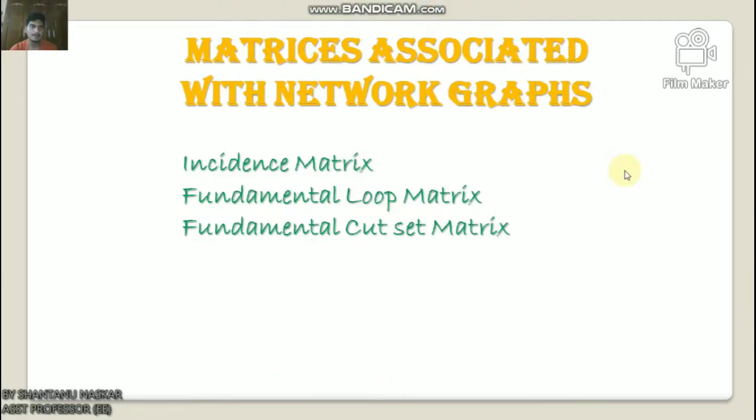Okay. So now we will discuss matrices associated with network graphs. We have already discussed how to convert an electric circuit into an equivalent graph. Now let us discuss the network topology matrices, which are useful for solving any electric circuit or network problem by using their equivalent graph. These are the following 3 matrices used in graph theory. Number 1 is the incidence matrix, number 2 is the fundamental loop matrix, and number 3 is the fundamental cut set matrix. One by one I will discuss everything.